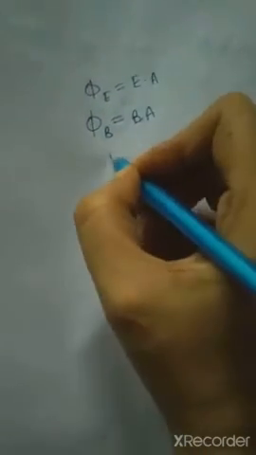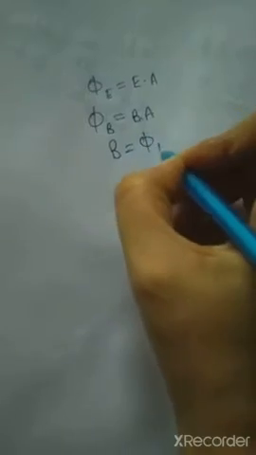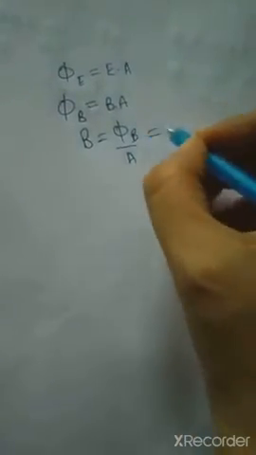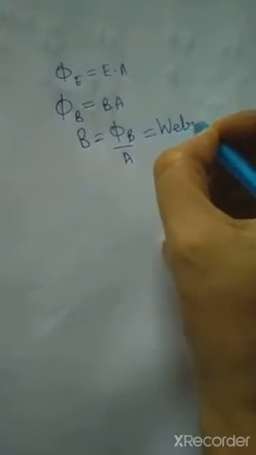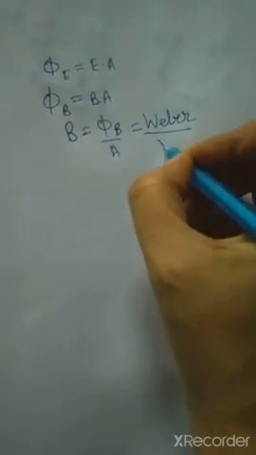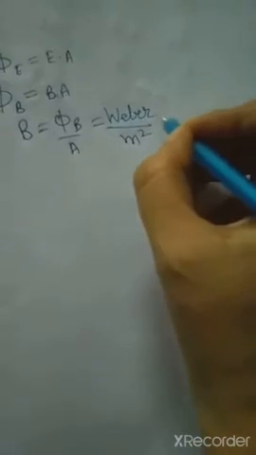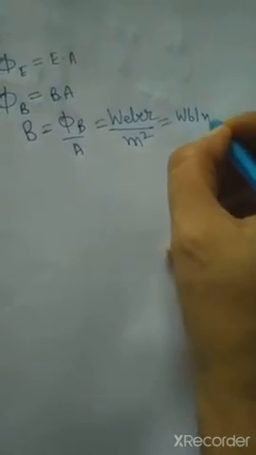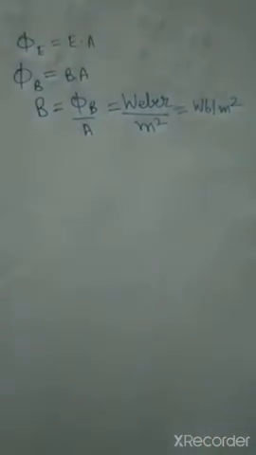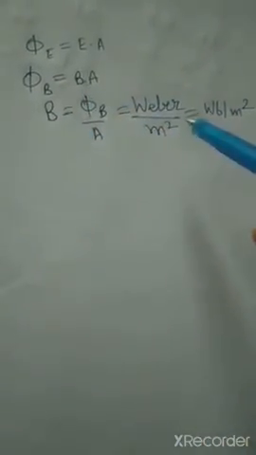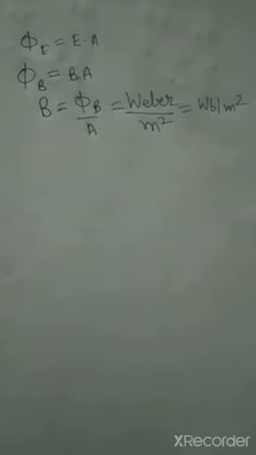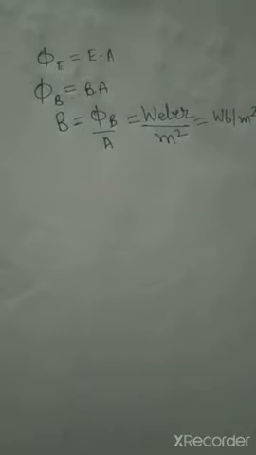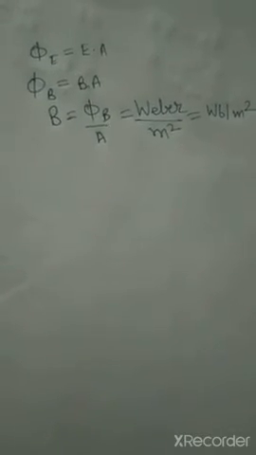So B will become equal to phi B upon A. Now I am saying that the unit of the magnetic flux is Weber, and area we know that it is in meter square. So one of the units of magnetic field will become Weber per meter square. Clear? So this is the unit of magnetic field. We'll find out more units of magnetic field, that is Tesla also, we have Gauss also. We'll discuss all that in the further topic.